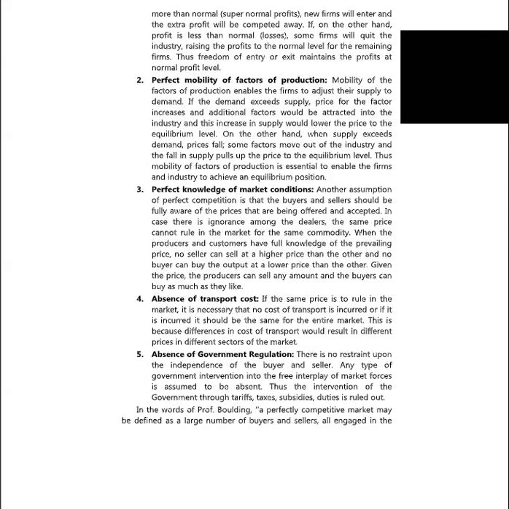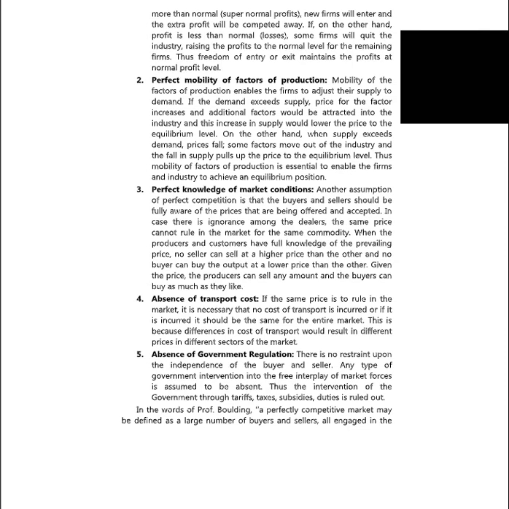Mobility of the factors of production enables the firms to adjust their supply to demand. If the demand exceeds supply, the price for the factor increases, and additional factors would be attracted into the industry. This increase in supply would lower the price to the equilibrium level. On the other hand, when supply exceeds demand, prices fall. Some factors move out of the industry, and the fall in supply pulls up the price to the equilibrium level. Thus, mobility of factors of production is essential to enable the firm and industry to achieve an equilibrium position.